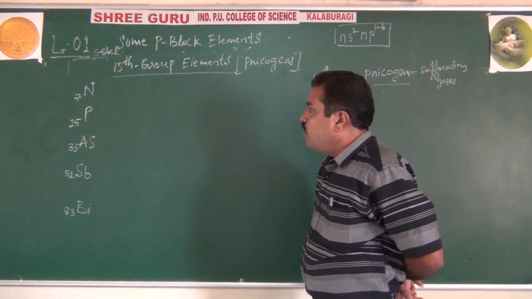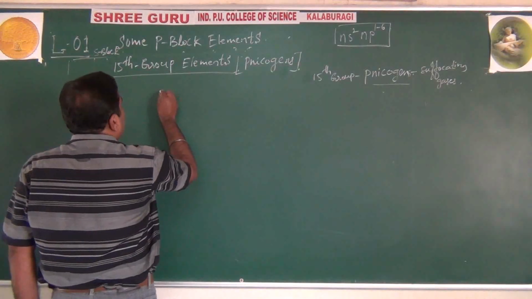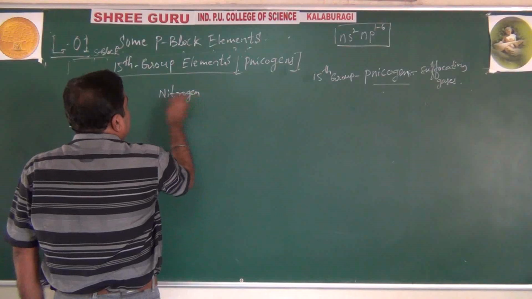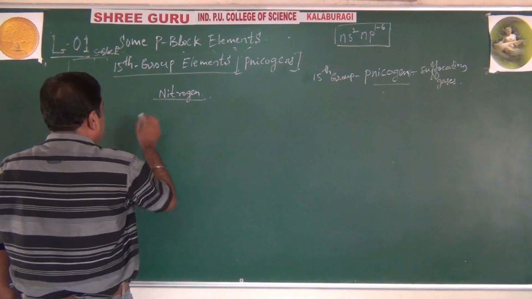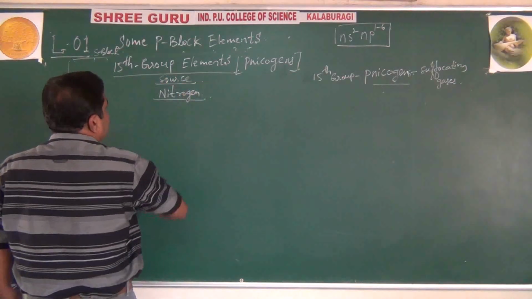Okay. See, let us go for sources. First, nitrogen. Nitrogen, where does it occur? First, what is the source of nitrogen?